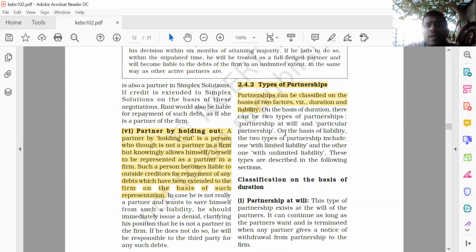देखो क्या लिखा है. Partnership can be classified on the basis of two factors. दो factors के हिसाब से हम classify कर सकते हैं. One is known as duration and number two is what? Liability. On the basis of duration there can be two types of partnership. Partnership at will. Will मतलब अपनी मर्जी से, consent बोलते हैं उसको, मर्जी से. जब कोई पार्टनर को लगता है yes I don't want to continue the firm, he can give the notice and he can separate. है ना, पार्टनरशिप एट विल.